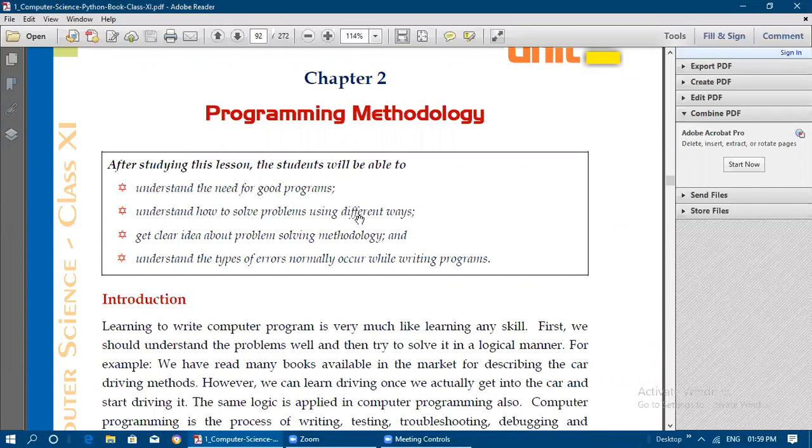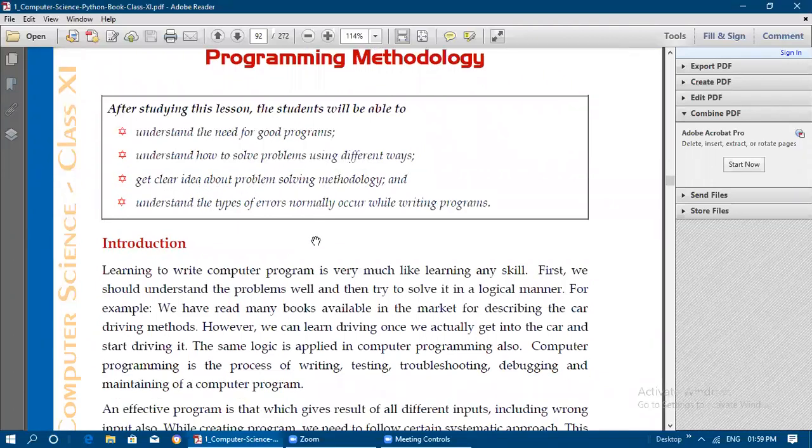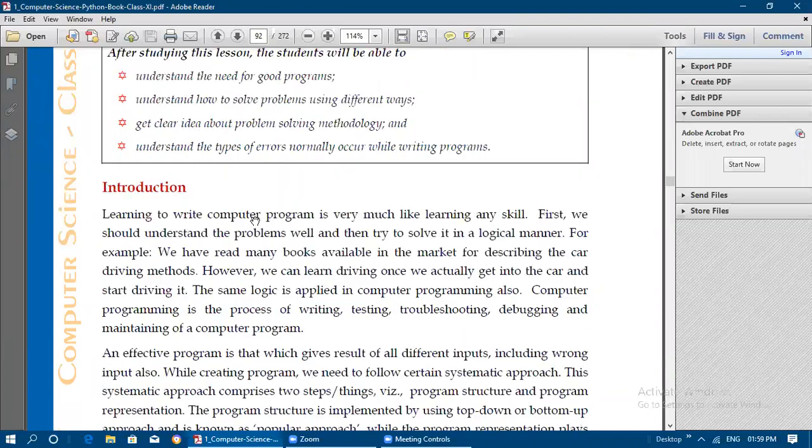Programming is a problem solving activity, so that is why it is used to solve problems. You will get a clear idea about problem solving methodology, and then you will understand the different types of errors that normally occur while writing a program. All these things you will understand in this lesson.